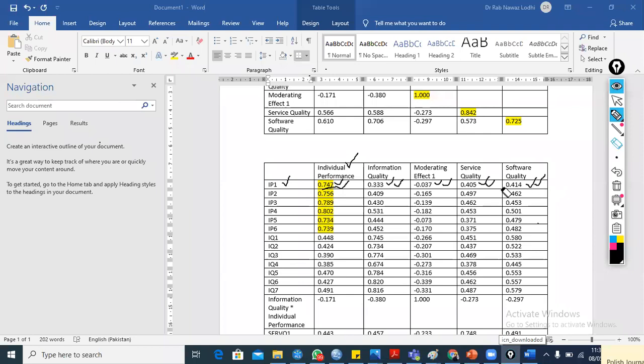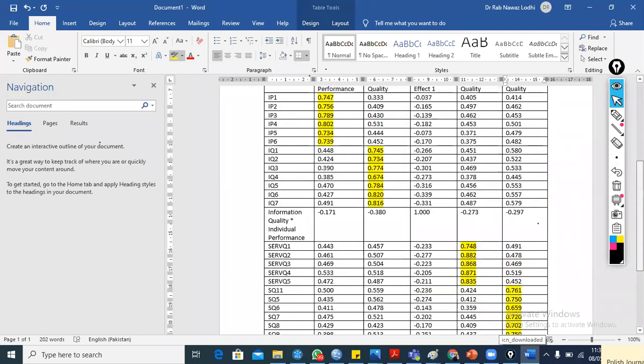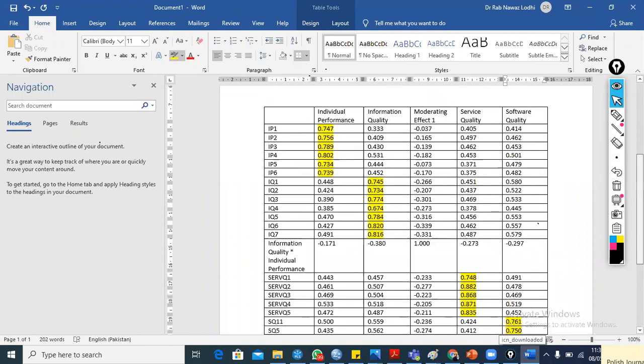So we also confirm the discriminant validity through cross loading with the other constructs like information quality. For information quality, these are the items. Moving toward service quality, these are the 5 items. For system quality, these are the items. Okay, now things are clearer.